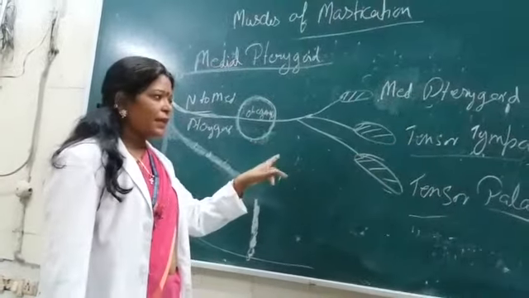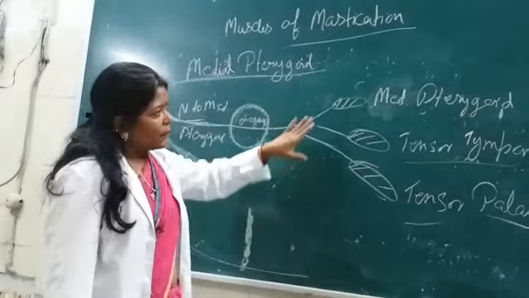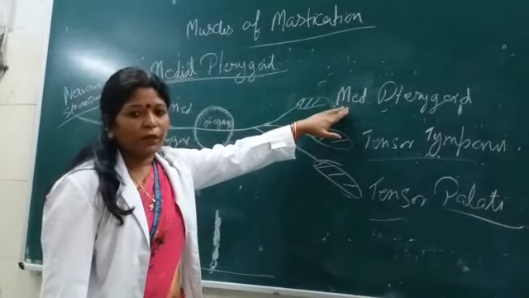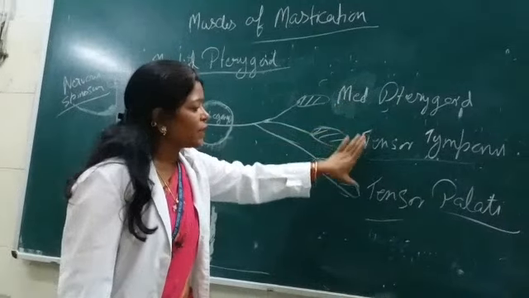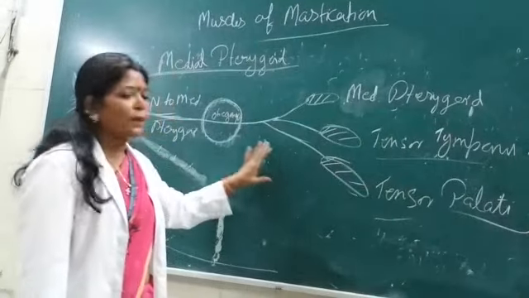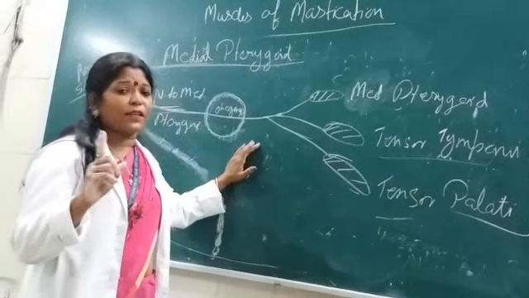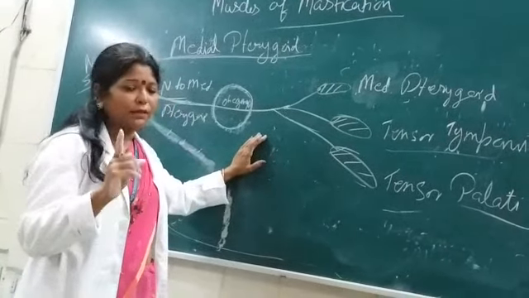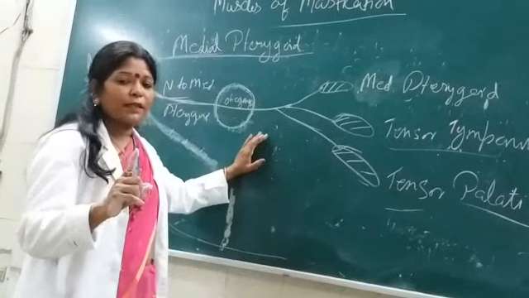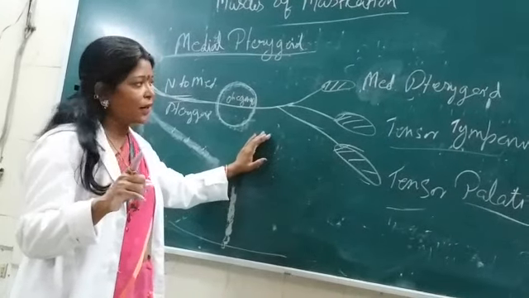Now there is again a catch here. The medial pterygoid is one of the muscles of mastication. What about these two? Why are they getting the nerve supply by this nerve to medial pterygoid? Because when we discussed in the embryology class, you just remember, there are 8 muscles originating from the first pharyngeal arch.